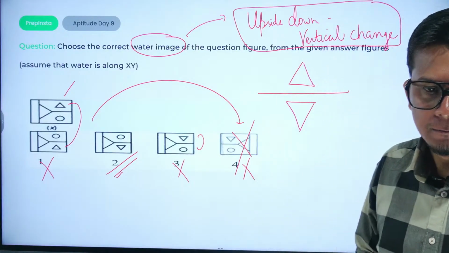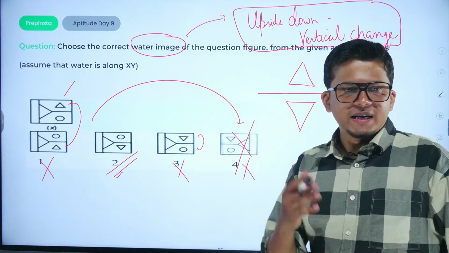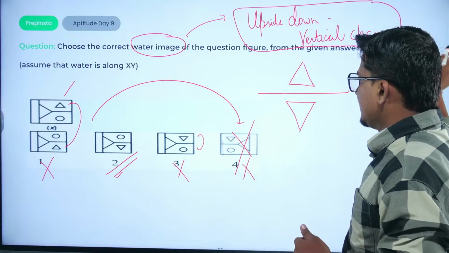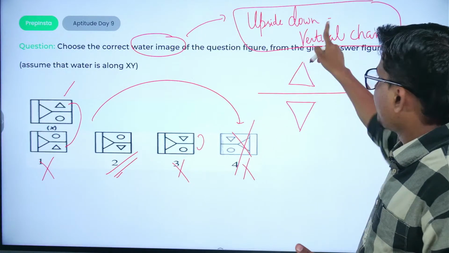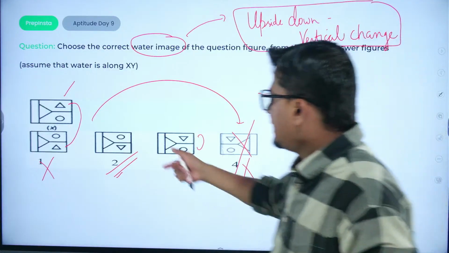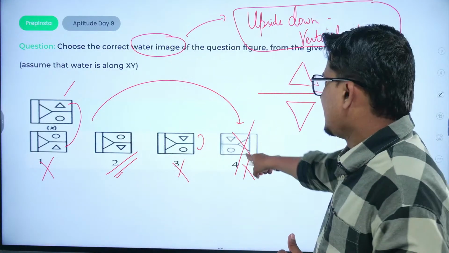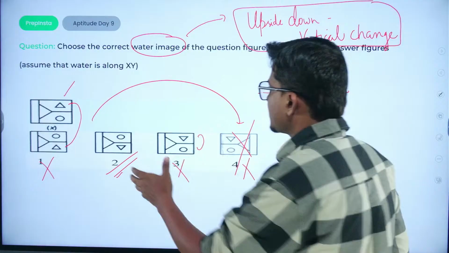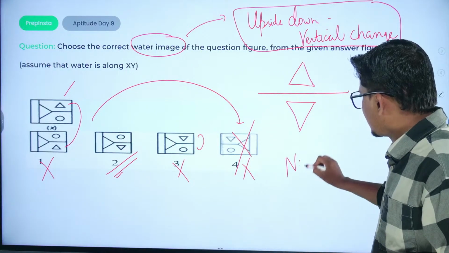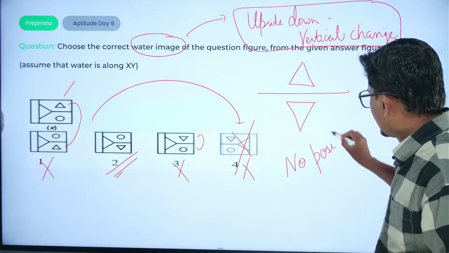Okay, feel free to ask any questions. If you face any sort of challenges, always remember, here it will be upside down and there would be vertical change only. Okay, and the object will never change its position. Like you can see here, they are changing the position. Here the position will never change. There would be no position change, no position changes.